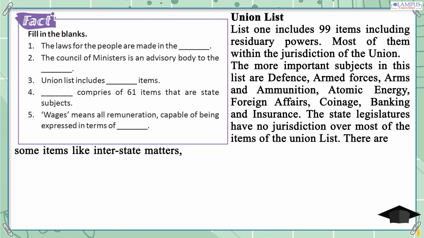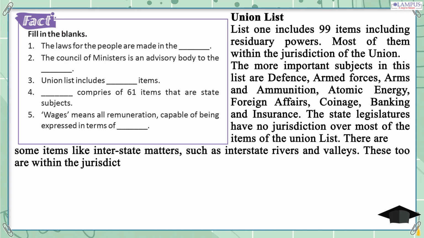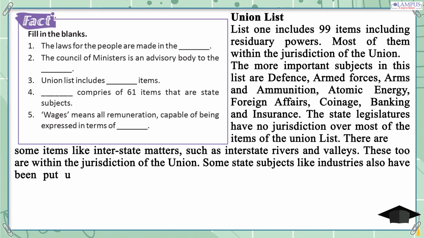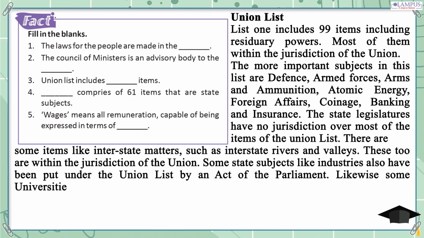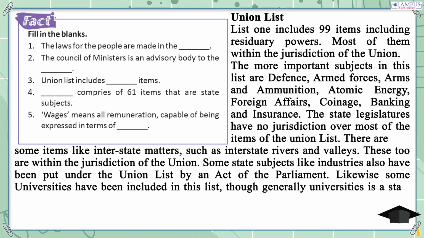There are some items like interstate matters, such as interstate rivers and valleys. These too are within the jurisdiction of the Union. Some state subjects like industries also have been put under the Union list by an act of the Parliament. Likewise, some universities have been included in this list, though generally universities is a state subject.